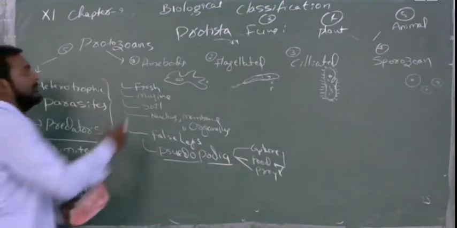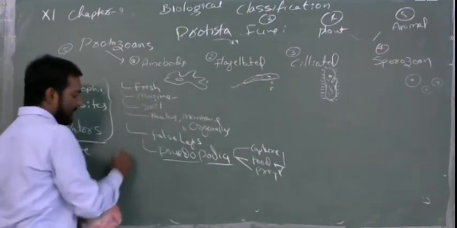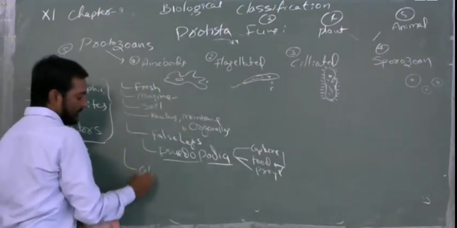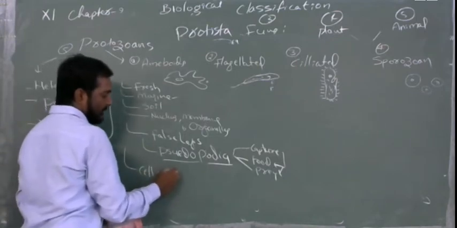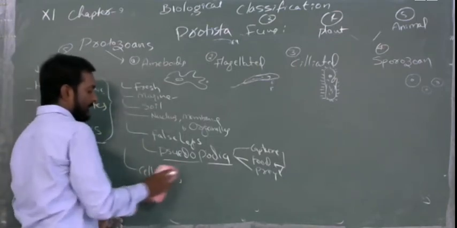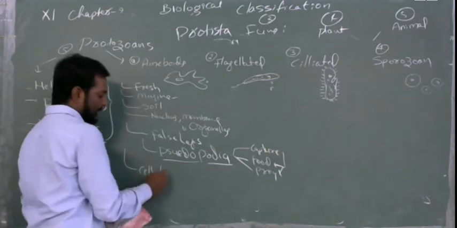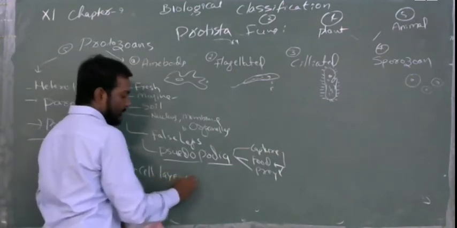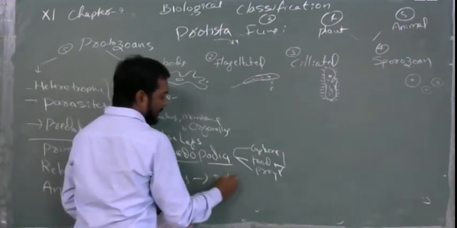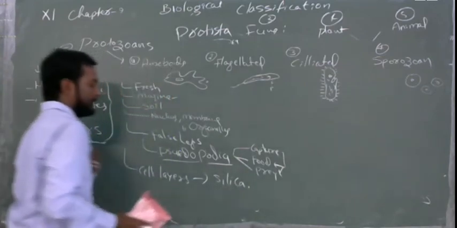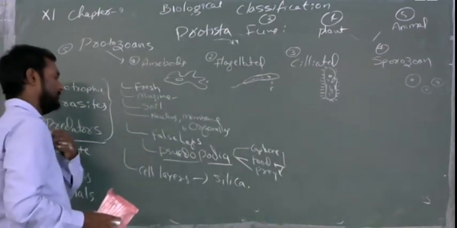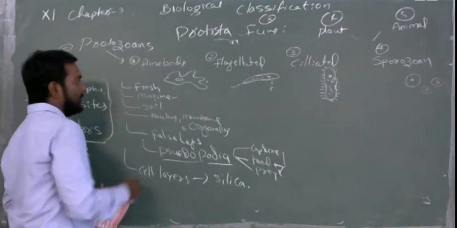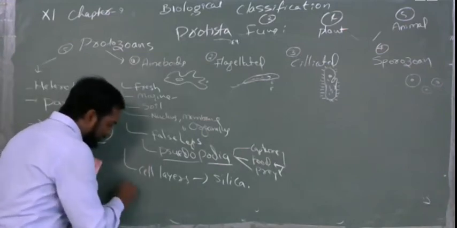Next, in some cases, the marine amoeba will have tough cell walls, or we should say cell layers, better. Cell layers made up of silica, tough ones. These amoeba can also be pathogens, they are parasites.